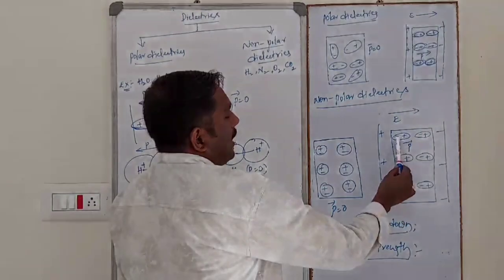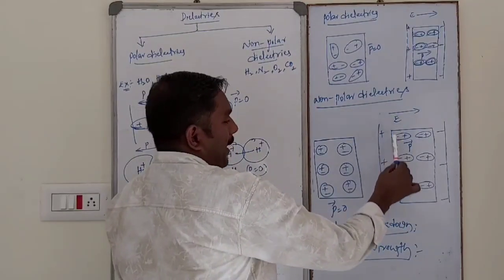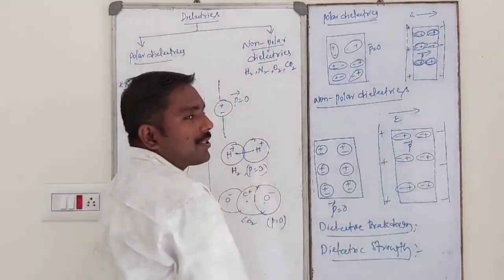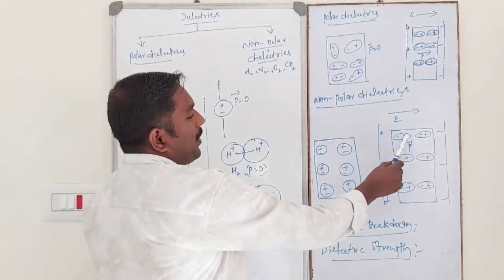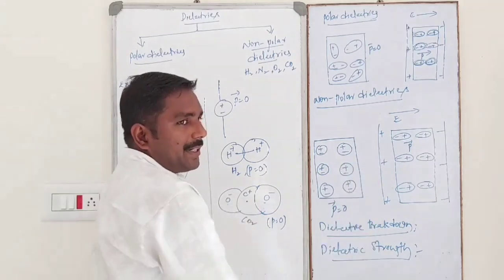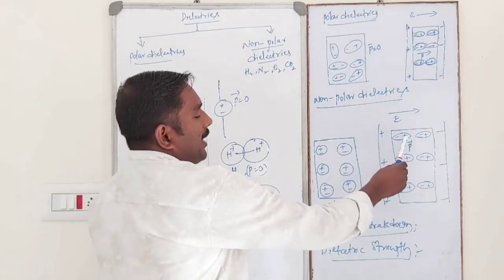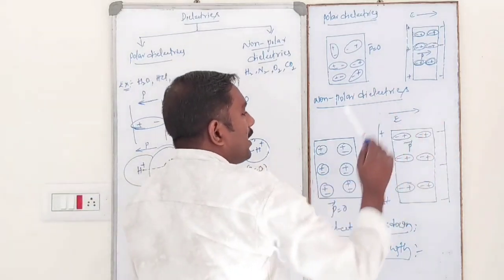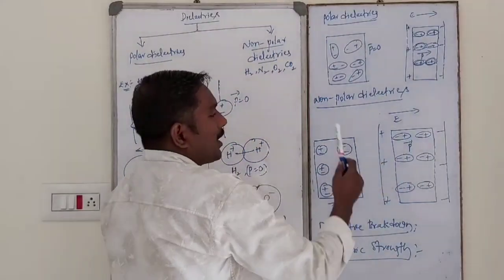Whenever an external electric field is applied on the non-polar dielectric slab, the center of positive charge and the center of negative charge get separated. The positive charge is along the direction of the electric field, and the negative charge is opposite to the direction of the electric field.